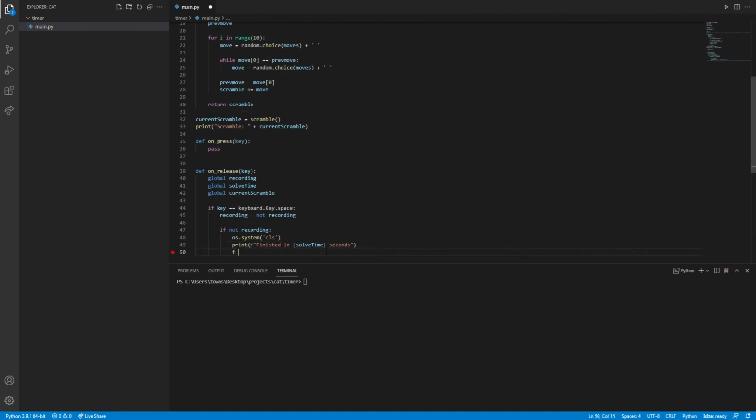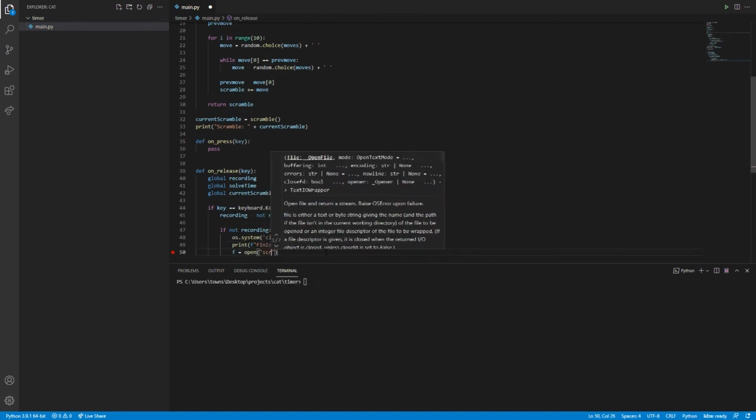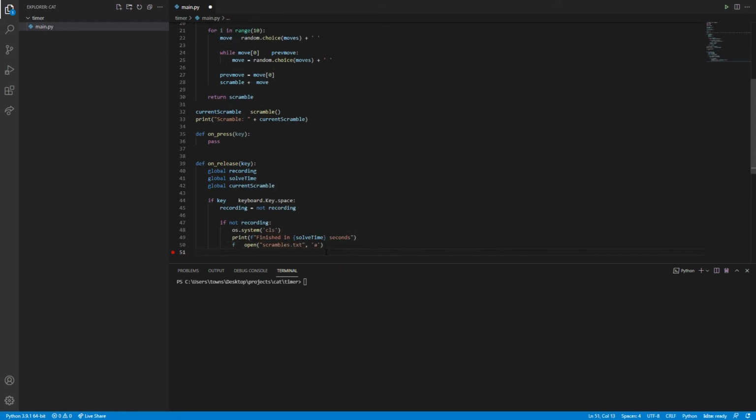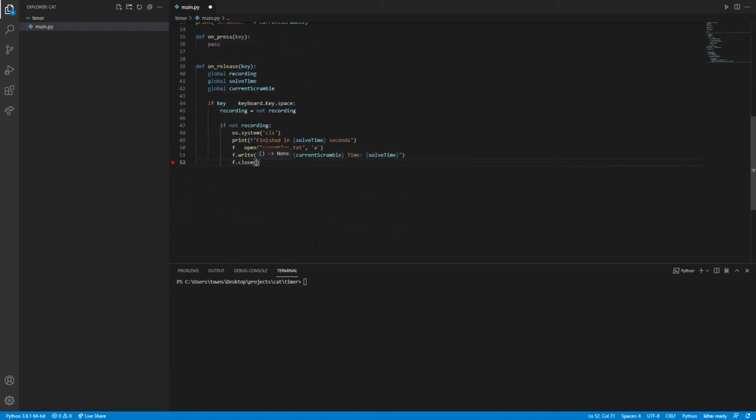Then we'll want to open up a file called scrambles.txt, and we'll want to open that in appending mode. We'll say f.write, and we'll just want to write scramble, and we'll put this in f-string: current scramble, time, solve time. And this will get us that, and we can just close that file.